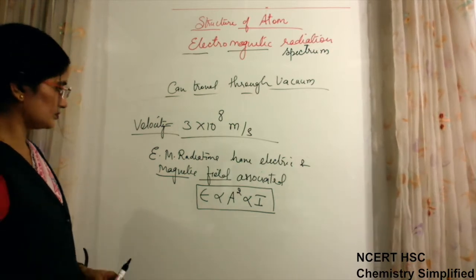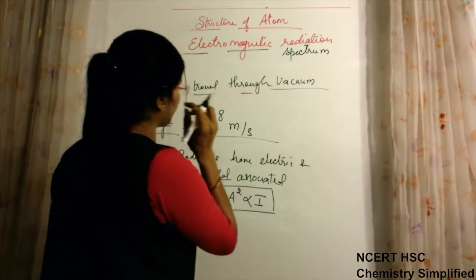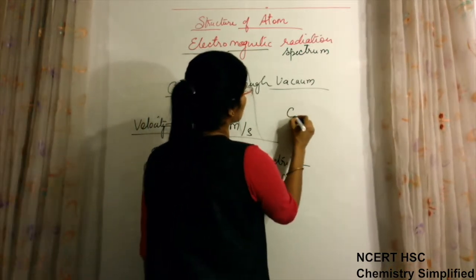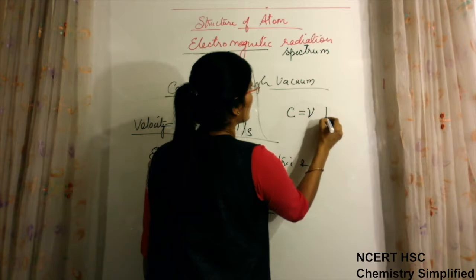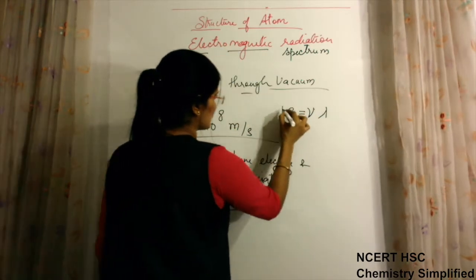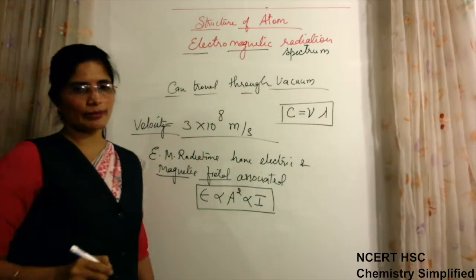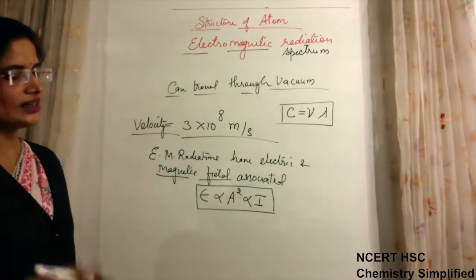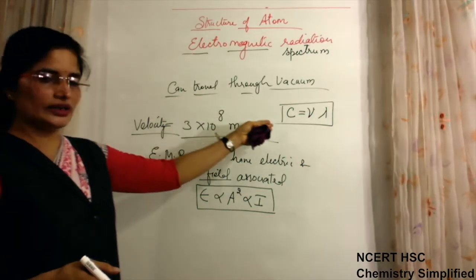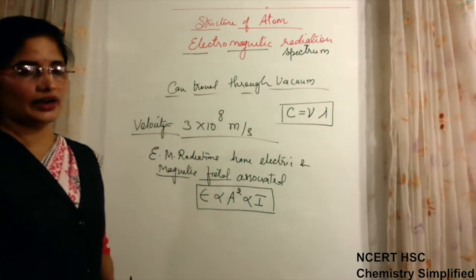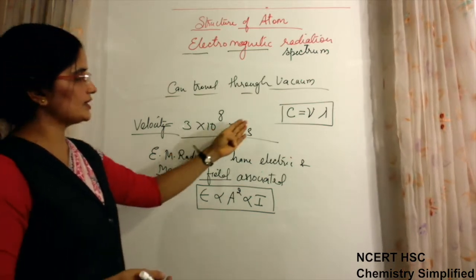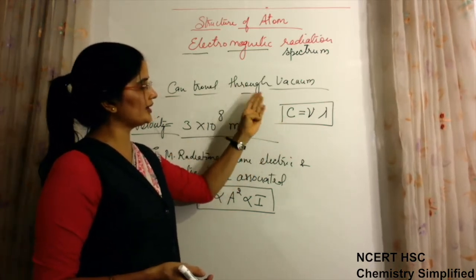Okay. Second relationship which we have to remember is C is equal to nu lambda. This is the relationship which has to be remembered for wave nature of any substance, and here we are talking about radiant energy. So this relationship is valid for radiant energy also.